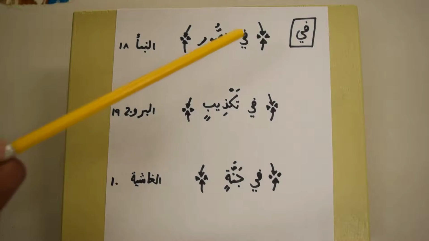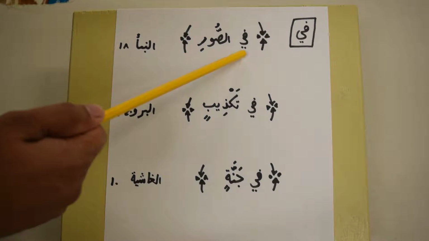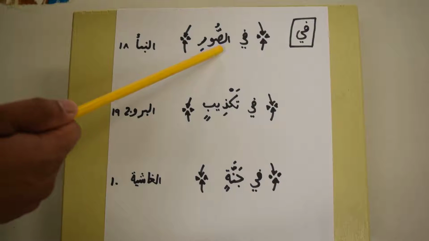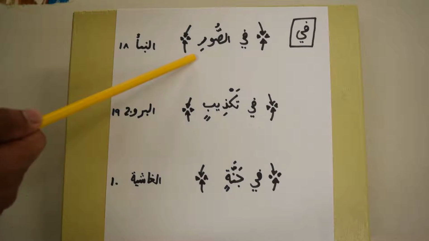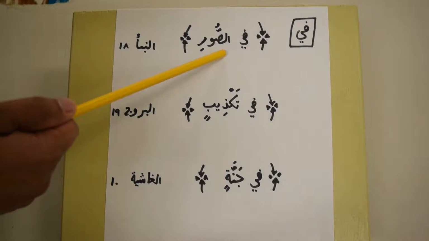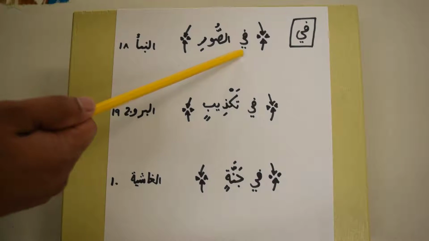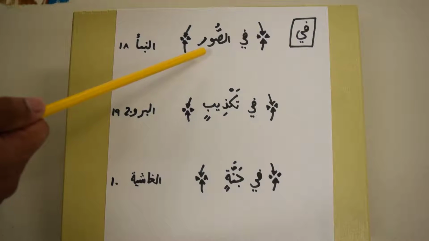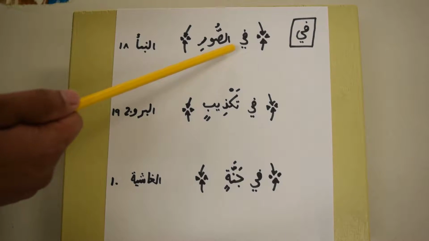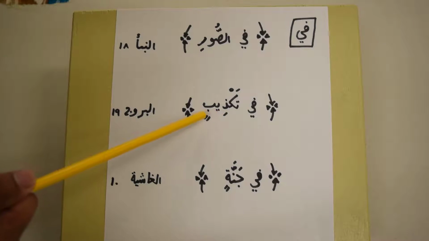where Allah says, يَوْمَ يُنفَخُ فِي السُّورِ. Fi as-suri, which is the horn that will be blown on the day of judgment. Fi as-suri, in the horn, the day when it will be blown into the horn. Another example is in Surah Al-Buruj, verse number 19, where Allah says, fi takdhib.